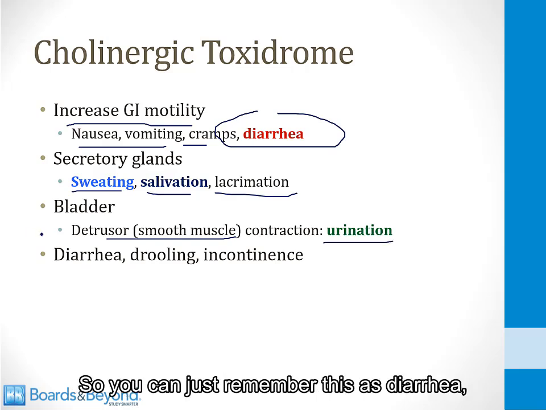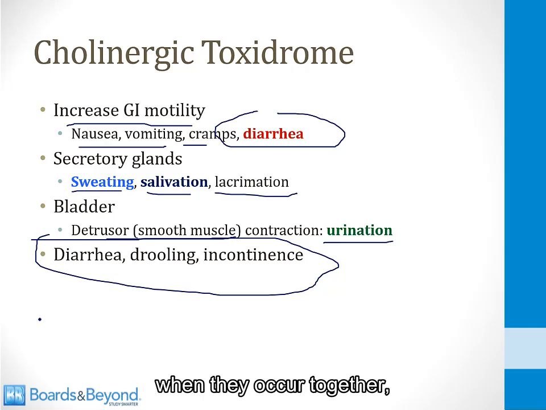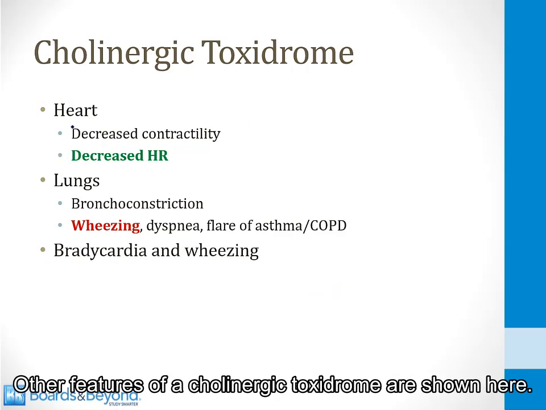So you can just remember this as diarrhea, drooling, and incontinence. These are three obviously unusual features that, when they occur together, should immediately bring to mind a cholinergic toxidrome. Other features of a cholinergic toxidrome are shown here.